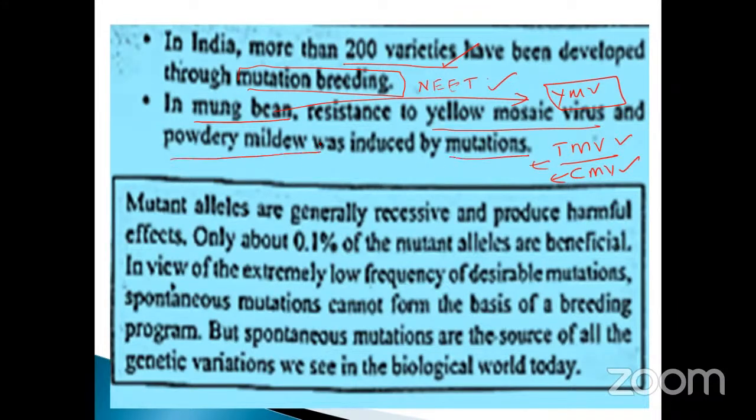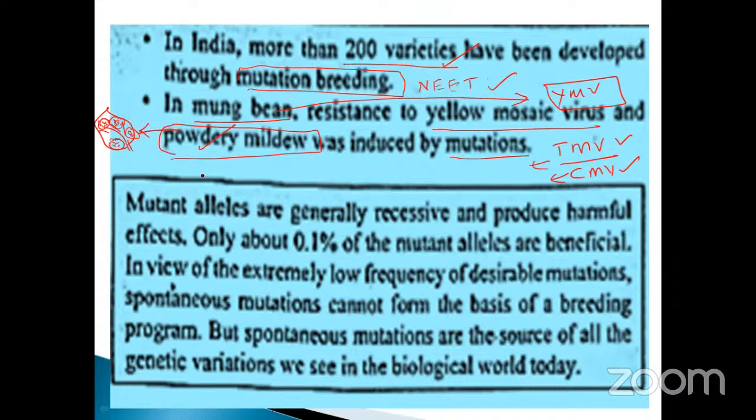What is mildew? Powdery. There is a leaf. Just imagine which leaf they are talking about: the yellow mosaic virus, mung beans. That leaf contains a white colored powdery substance in the upper part, white colored patches, making mosaic structures. Mosaic means more than one color within the same place, looking like a mosaic. This is called powdery mildew, introduced by mutation.